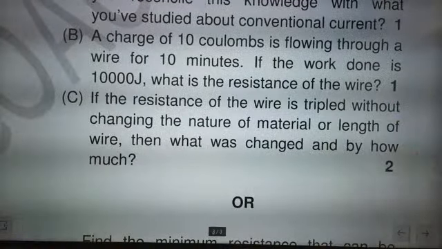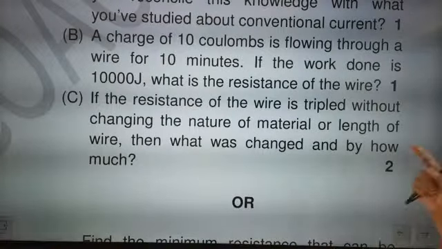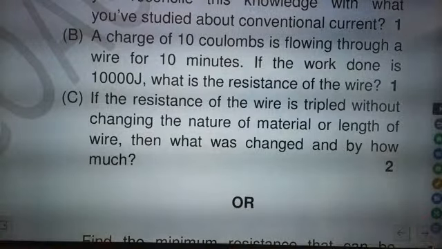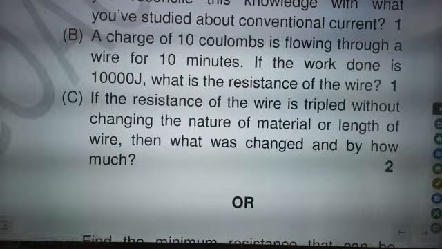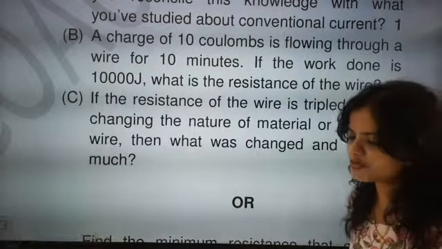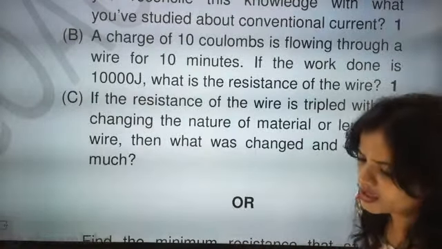A charge of 10 coulomb is flowing through a wire for 10 minutes. If the work done is this much, what is the resistance of the wire?